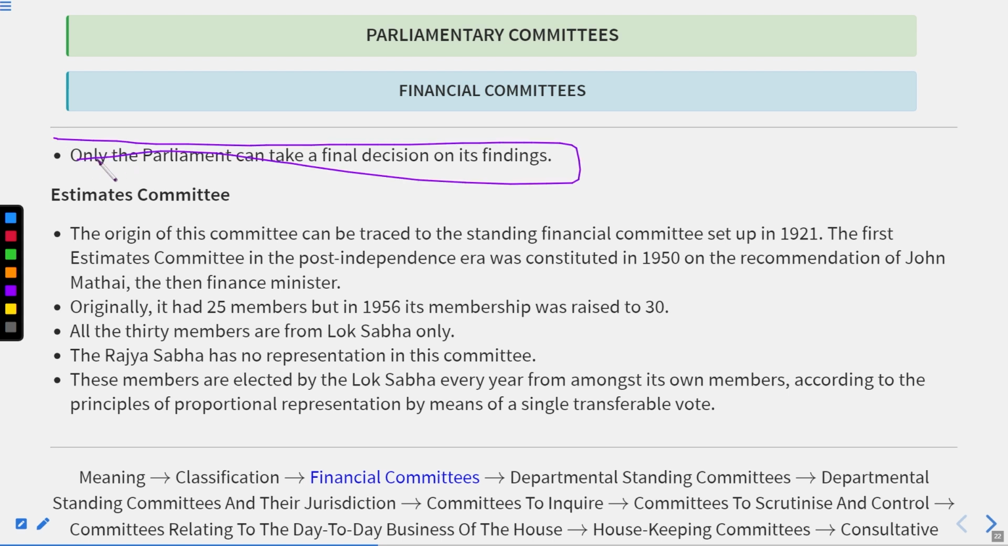After this, the final thing that we had discussed was that only the parliament can take the final decision on the findings. And we know that the parliament has majority party rule. So the ruling government, which has the majority in the parliament, could easily manipulate the findings of the committee. So after this, now we are going to talk about the estimates committee.